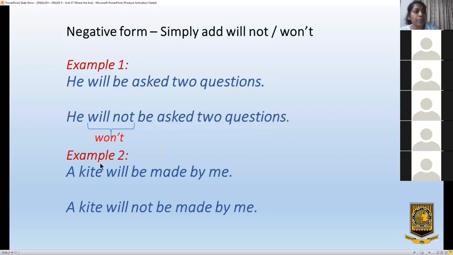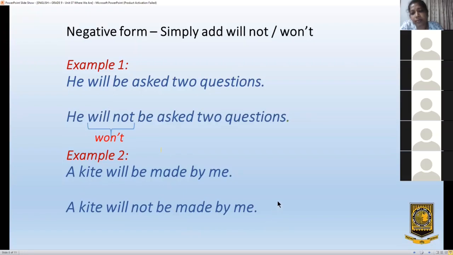A kite will be made by me. Where there is will, you just have to put not. Then see, will becomes will not. A kite will not be made by me.